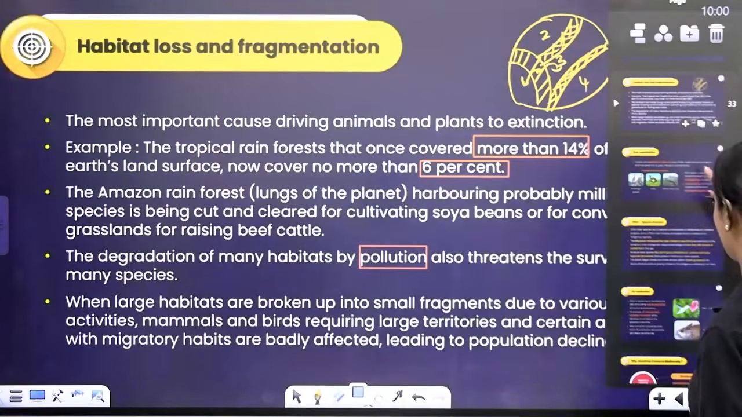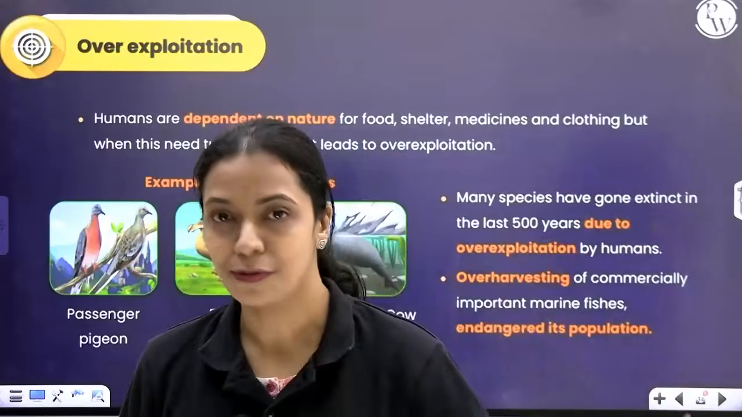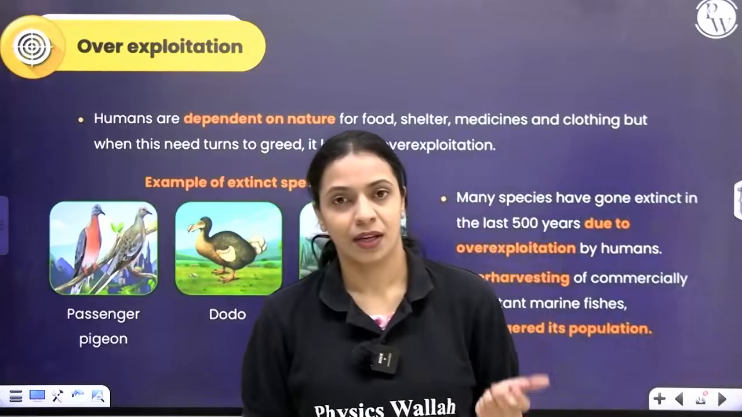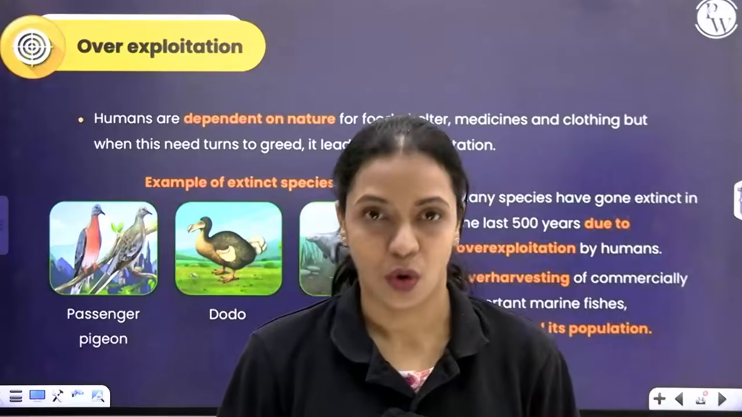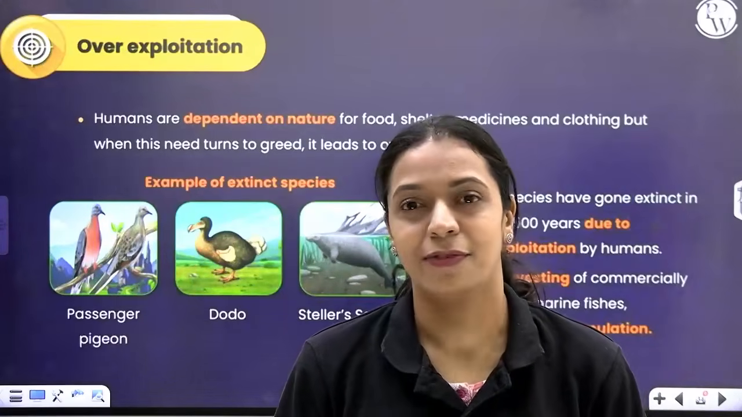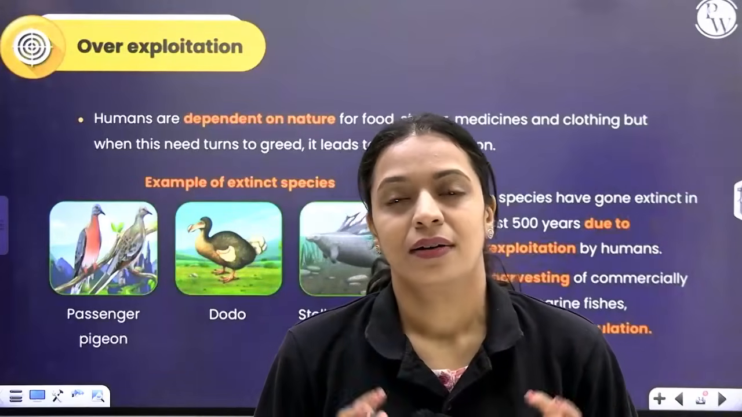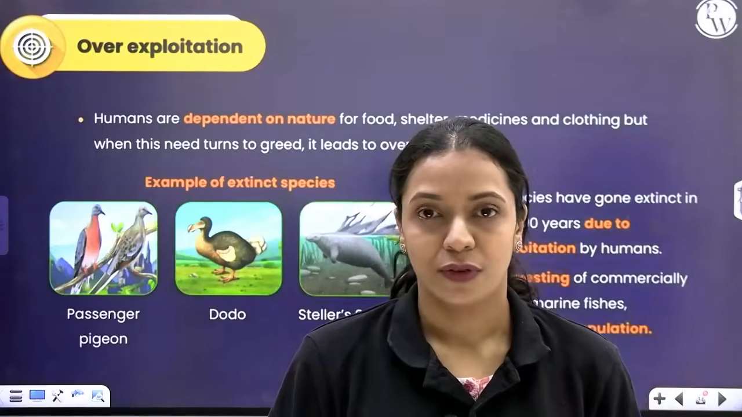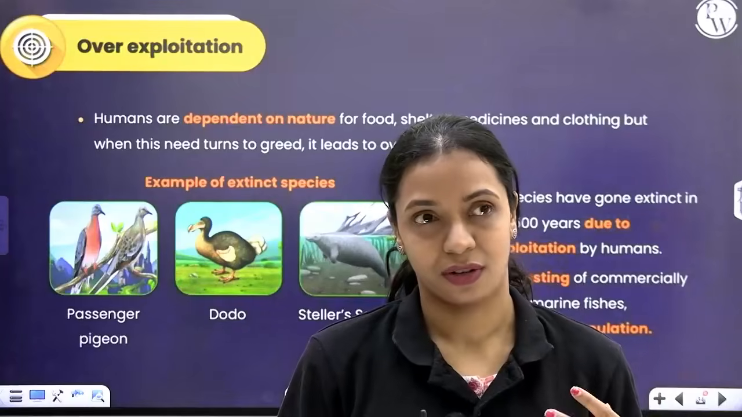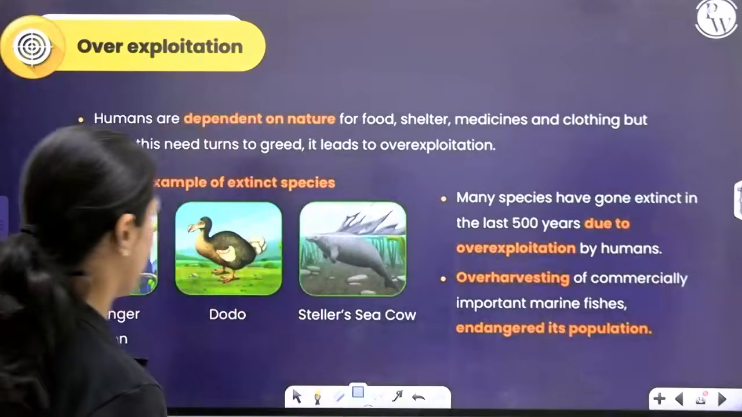What is our second reason? Overexploitation. See, nature has enough to fulfill our needs, but humans are known to be very greedy. If greed is more, then nature will not be able to support it. As a result, we have to suffer. Biodiversity loss will 100% happen. We are dependent on nature for a lot of things, for food, for shelter and everything. But if your greed exceeds your need, then extinction is bound to happen.